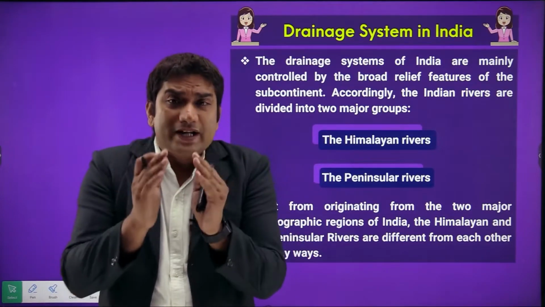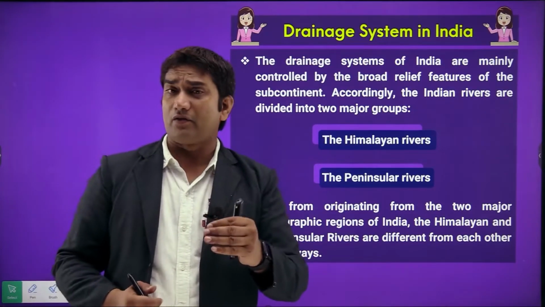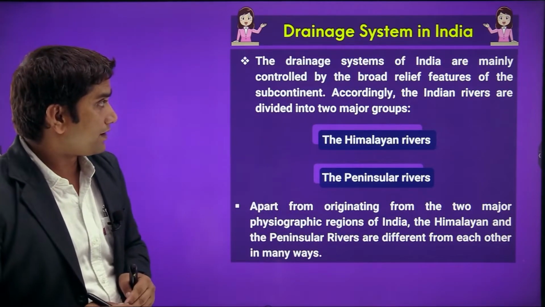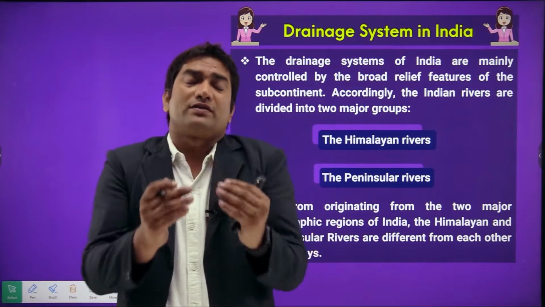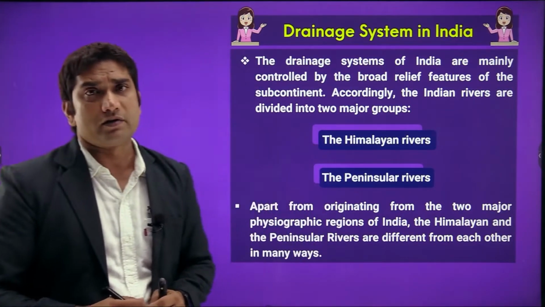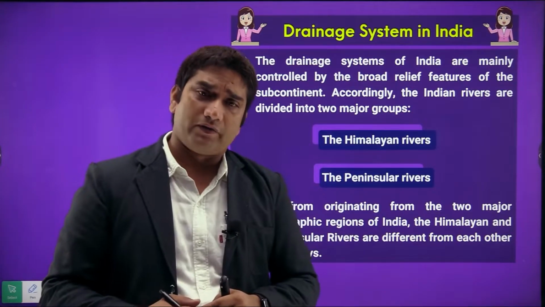Now students, drainage system in India is mainly controlled by the broad relief features of the subcontinent, and we have divided the drainage system of India into two major groups. The first is Himalayan rivers, and the second is peninsular rivers, right?